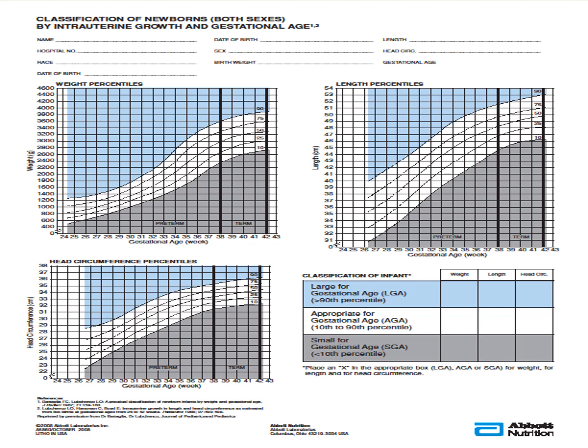Horizontally you see the gestation age, and vertically it shows the weight. By this you can find out whether the baby is appropriate, small or large for gestation age. When they follow within these curves, they are appropriate for gestation age. If they go above the blue line, they are large for gestation age. If they fall below the curve in the gray line, they are small for gestation age.